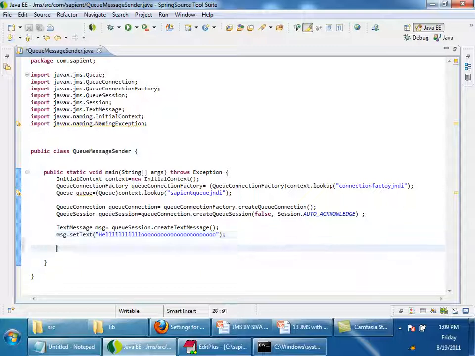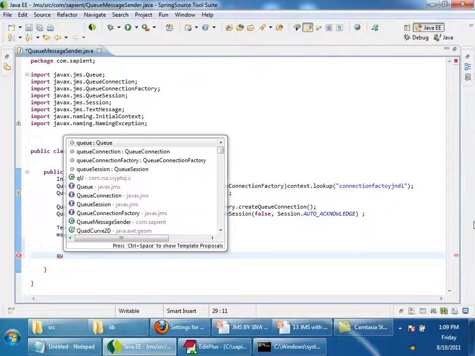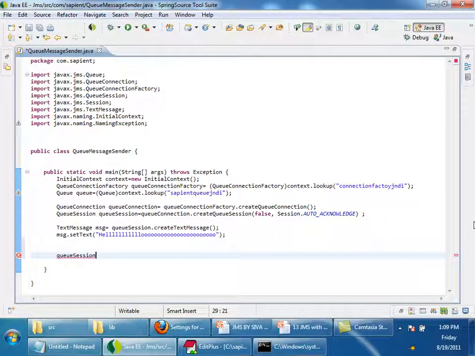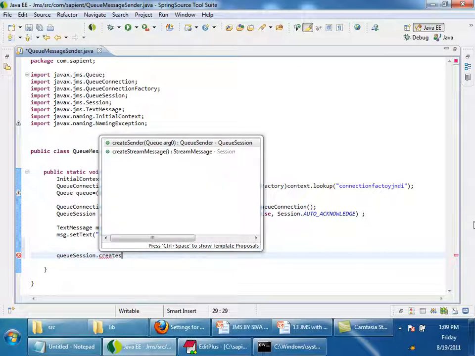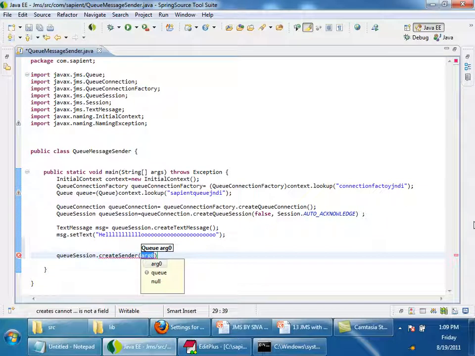Now I want to send this message. To send this message you can do it like this: queueSession.createSender for the queue. This will return an object of QueueSender.